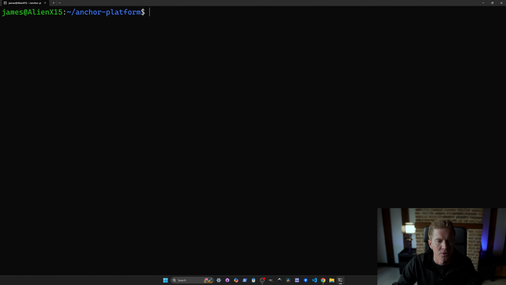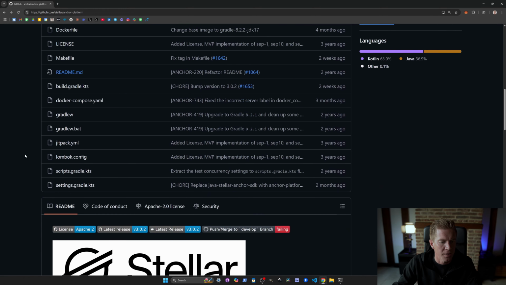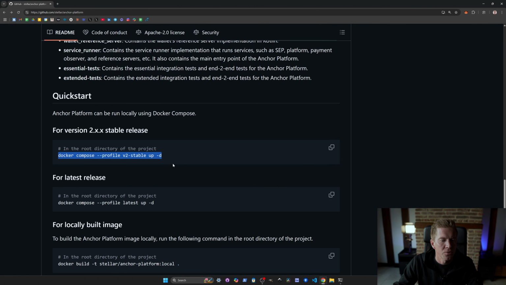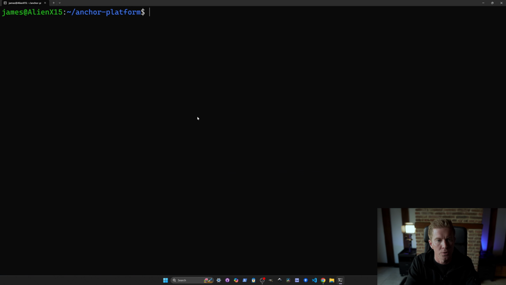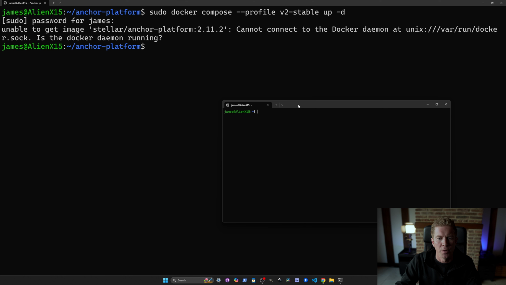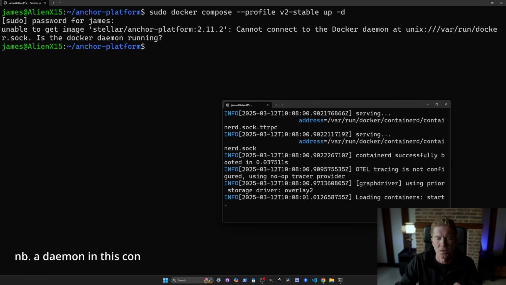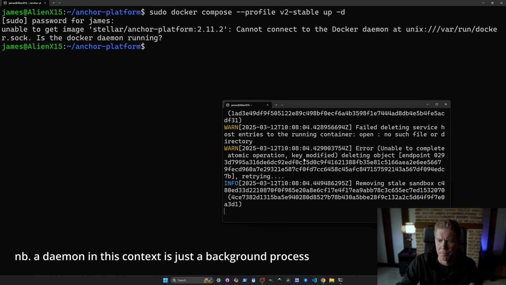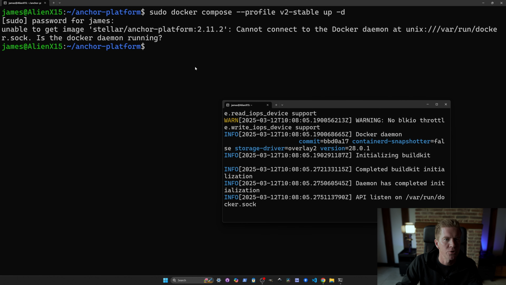Let's clear the screen and go back to the GitHub README file, which has some commands here. I want to copy this docker compose command, which will create a stable release. Let's paste this in. I'm going to do sudo first to change to super user. I'm getting an error here that the Docker daemon isn't running. So to fix this, what I'm going to do is open up another window with Windows Subsystem for Linux and that's going to start the Docker daemon using the command dockerd. Now the Docker daemon's up and running, let's try that again.